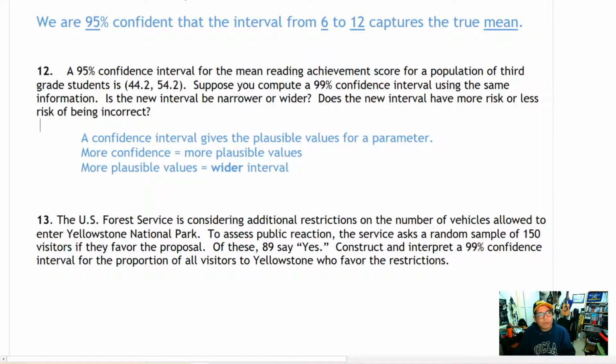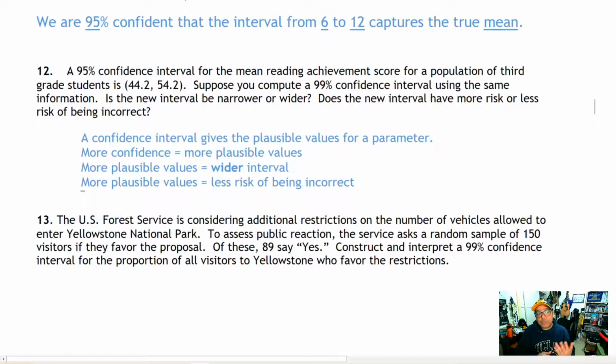More plausible values means a wider interval. So we would expect an interval that goes somewhere smaller than 44.2 to somewhere larger than 54.2 if we went to the 99% confidence interval.